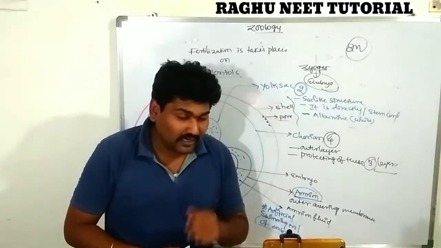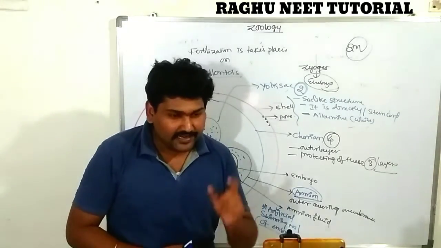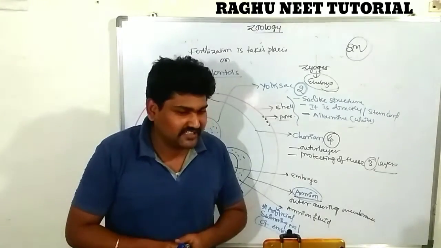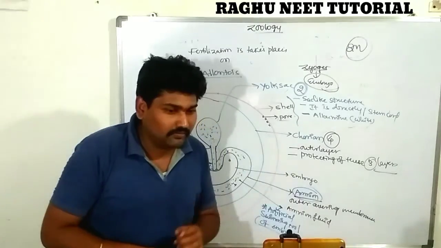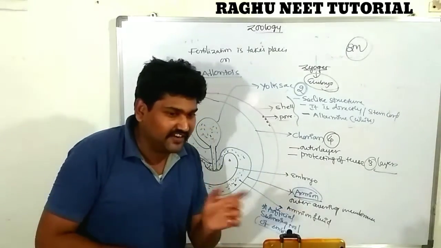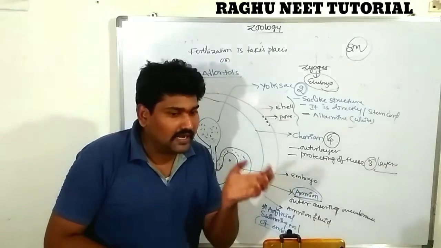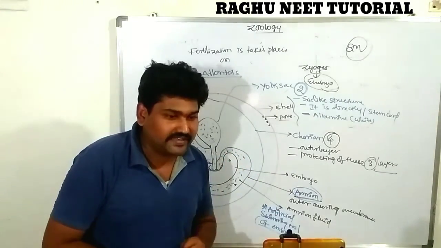After many mitotic and meiotic divisions take place inside the egg, it converts into a new embryo. So the embryonic stages are formed. When the zygote converts into an embryo through these divisions, the embryo is completely covered by four protective membranes. The first one is known as the amnion.